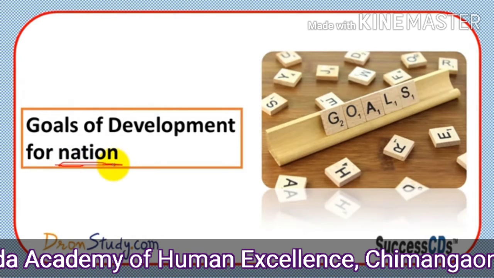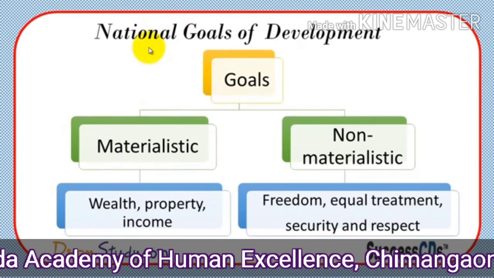Correct. Now, goals of development for the nation. This personal level we have seen. Now, what is it for the nation? What are these goals of development for the nation? That we will see. Again, here also, at the national level, it differs. At the national level also, differences and variations are there in these developmental goals, that we will see now in the further slide.